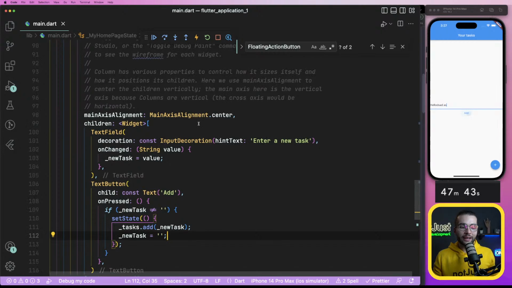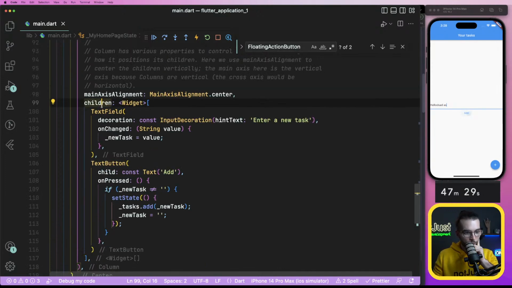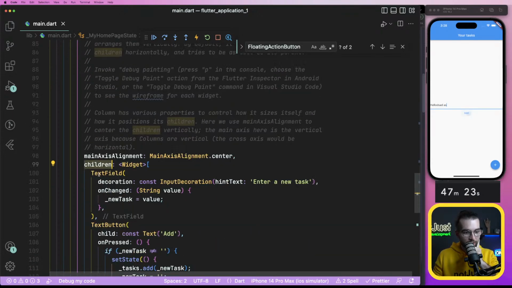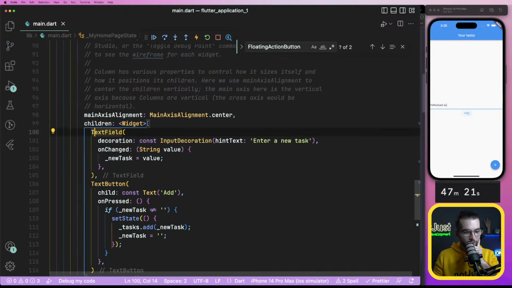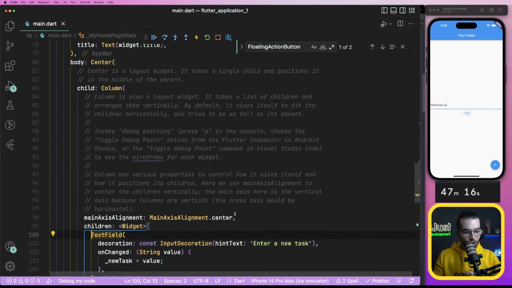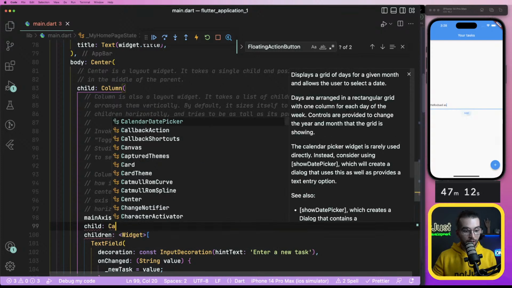So let me see if I can wrap something up in a widget. The syntax of Flutter for me is very confusing. Like wrapping up things, it looks very messy. So now let's think, how would you do that? Oh my god, I don't even have an idea. So child column, it has children. And then instead of children, maybe I should do child card.